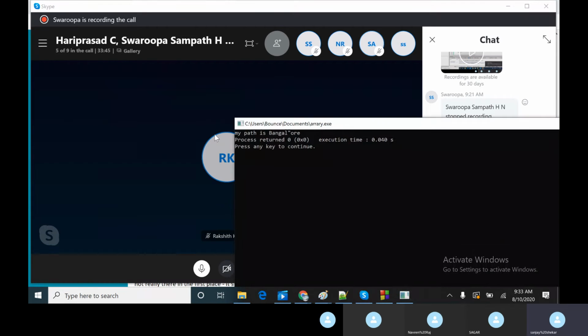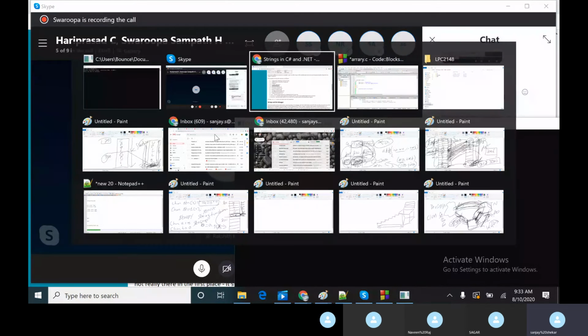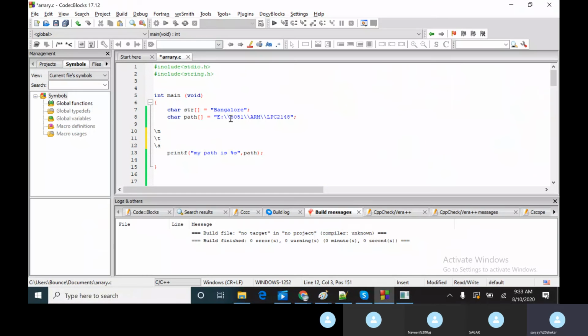Apart from that, if you want backslash itself as content of your string, you have to give double backslash, so that first one is considered as escape sequence, the other one is considered as actual backslash. Similarly, the same thing is used for double quotes also. If you don't want to end a string, but want it as a content of the string, then I have to give it like this, so that it will be considered as a content of my string. Will that make sense, guys?